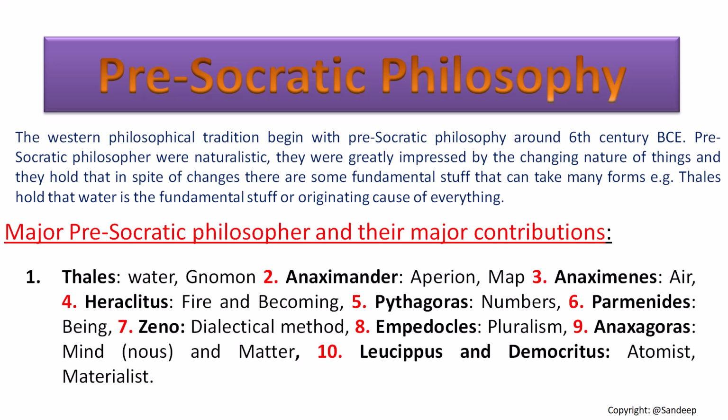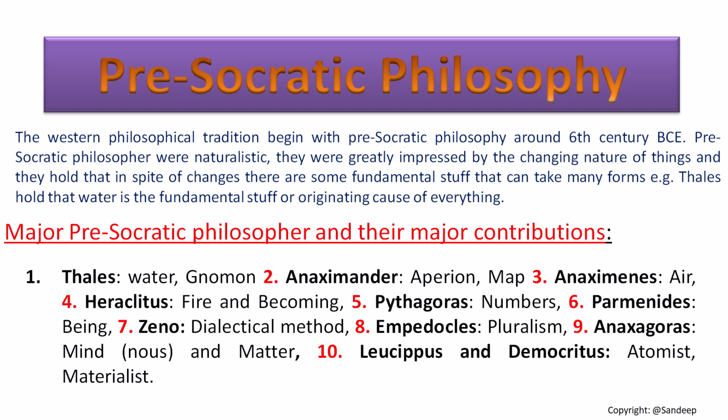The first one is Thales, who proposed that water is the fundamental stuff. Then Anaximander, Anaximenes, Heraclitus, Pythagoras, Parmenides, Zeno, Empedocles, Anaxagoras, Leucippus and Democritus. These philosophers belong to different philosophical schools within one philosophical tradition, that is pre-Socratic philosophy.